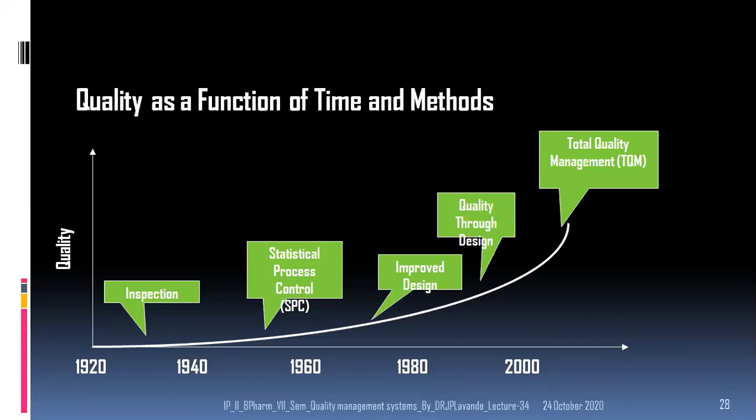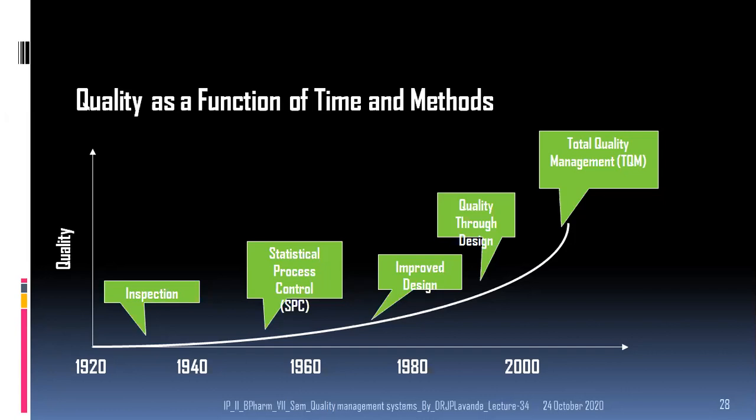Inspection was in the 1930s, and between 1950 and 1960 there was statistical process control. Between 1960 and 1980 there was progress and the work was on improved design.